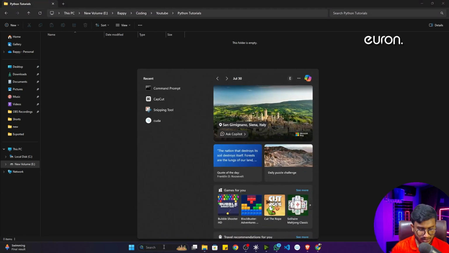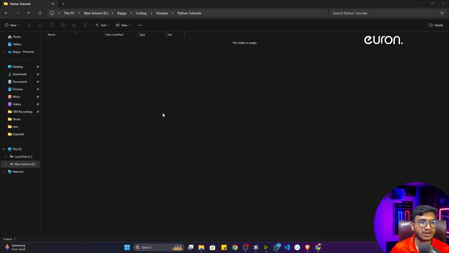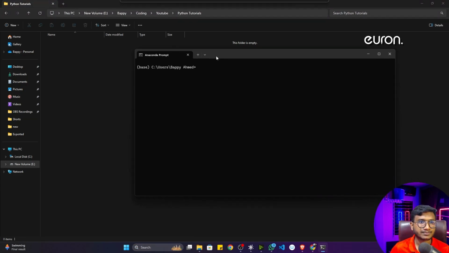So let me open up my Anaconda prompt. So here is my Anaconda prompt. First of all, I have to change my local drive. You can see I'm inside C drive currently, but the folder I have opened is inside E drive. So how to change to E drive? For this, just write this particular command: E, and give this colon symbol. If I press enter, you'll see that I will be redirected to this E drive.